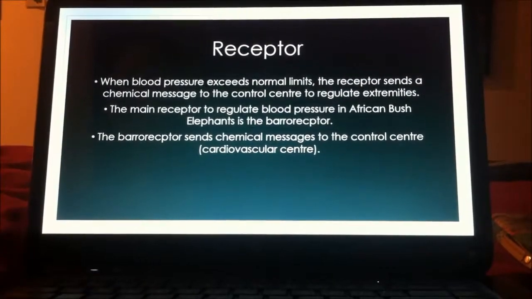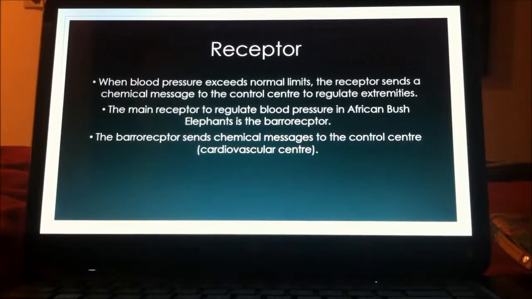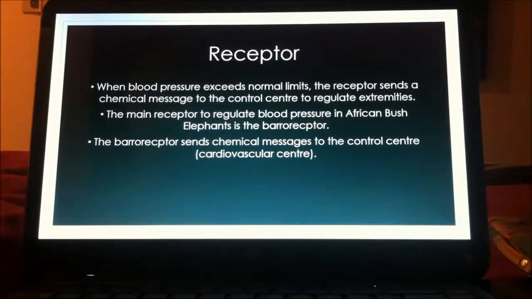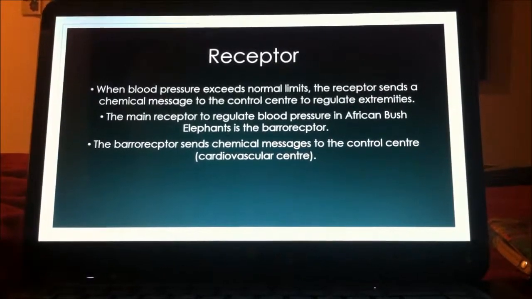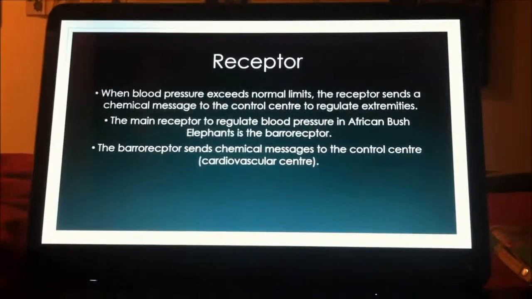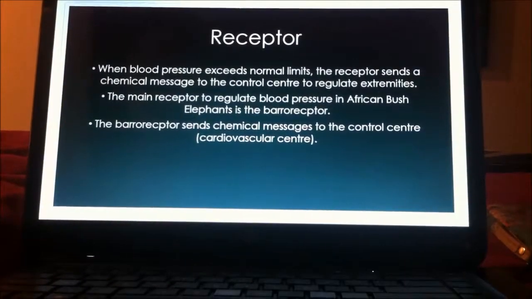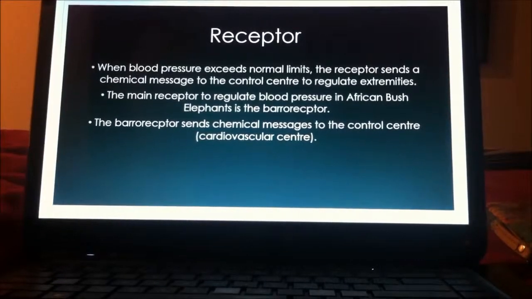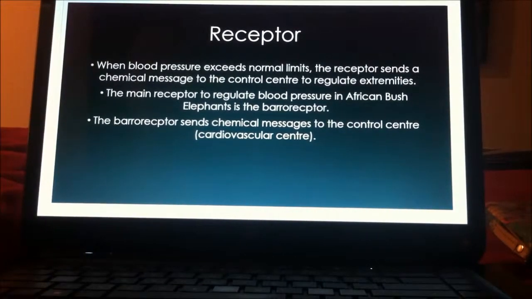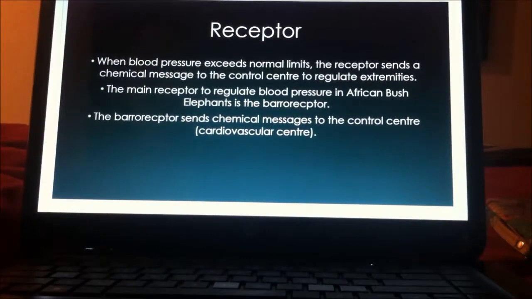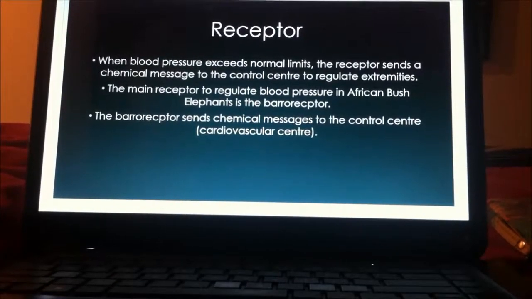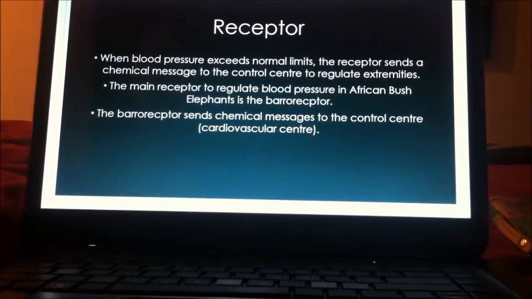The receptor detects change in the internal environment when blood pressure levels exceed normal limits in order for the first steps of homeostasis to occur. In African bush elephants, the receptor is called the baroreceptor, which is located in the arterial walls of the blood vessels. The baroreceptor is a pressure-sensitive sensory receptor that sends chemical impulses to the cardiovascular center, which helps regulate the blood.